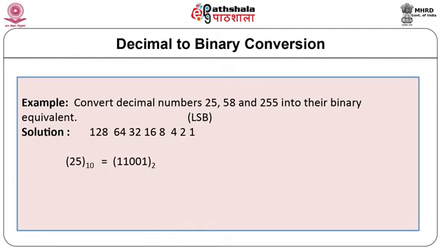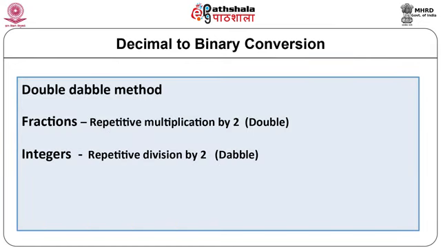Thus we get decimal 25 as 11001. Decimal 58 can be written as 111010. Decimal 255 can be written as 11111111.